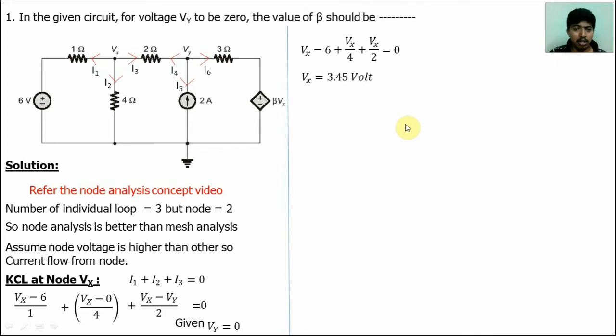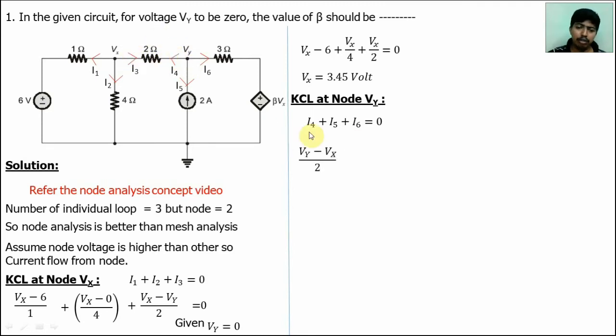But our objective is to find the beta value. So apply Kirchhoff's current law at node Vy. Sum of incoming current is equal to sum of outgoing current. Here there is no incoming current, all the currents are outgoing, so I4 plus I5 plus I6 is equal to 0. Now find the values of I4, I5, I6. Here I4 has a resistor, so I4 is Vy minus Vx divided by 2.